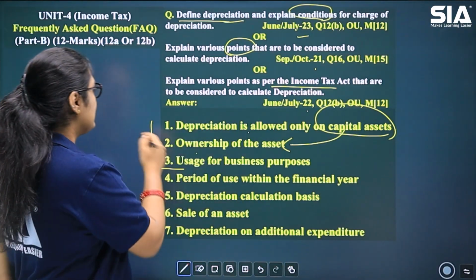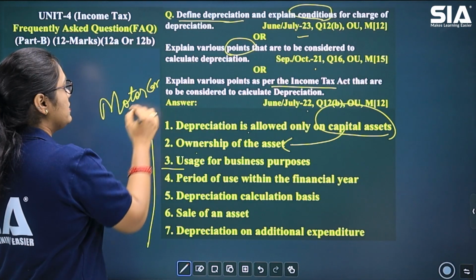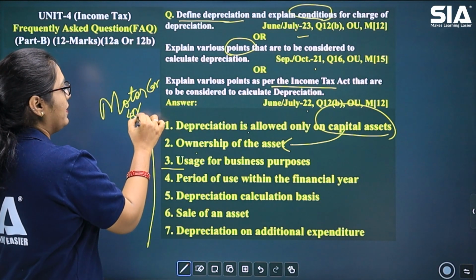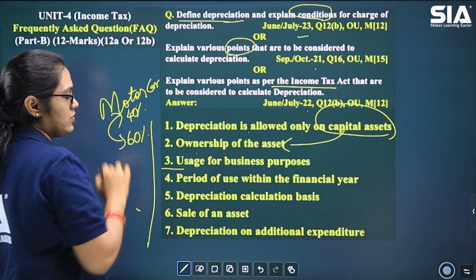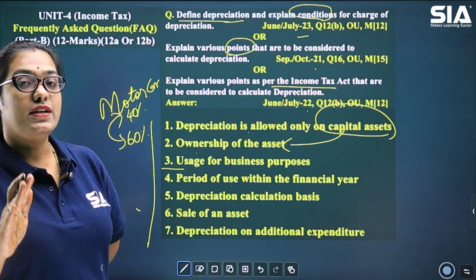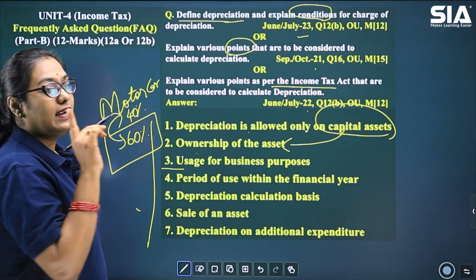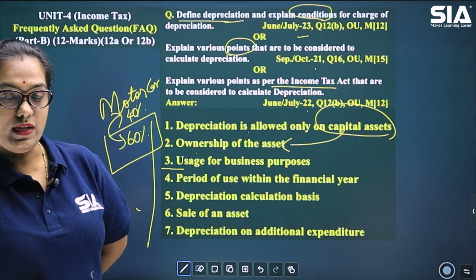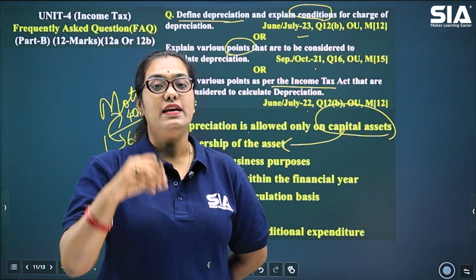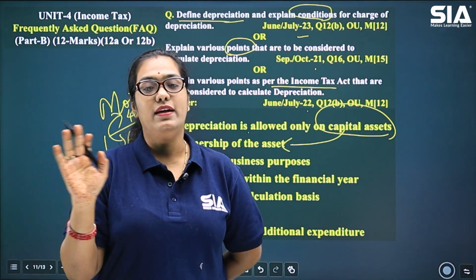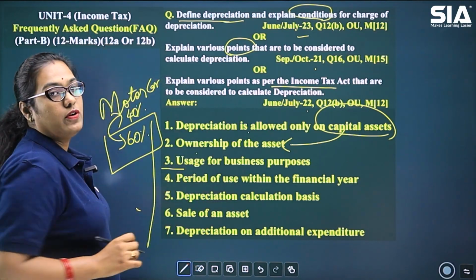Now, for example, let's say a motor car is used 40% for personal use and 60% for business use. So while we are charging depreciation, only for the 60% value of the motor car, depreciation will be allowed. Okay. If the asset is solely used for business purpose, then the entire depreciation amount can be deducted. Okay, that is what we mean when we are talking about usage for business purpose.